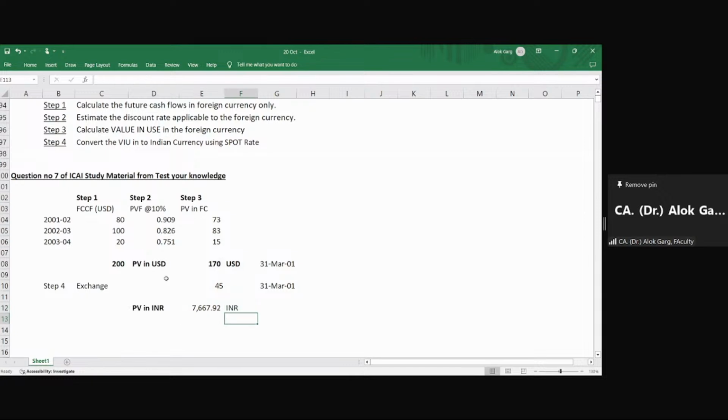This is your PV in INR. This is how you will solve the questions in case of foreign currency future cash flow. In case of foreign currency cash flows are there, this is how you will compute the value in use.